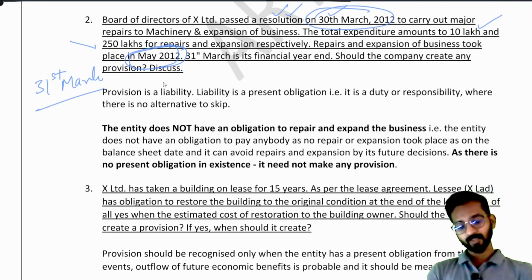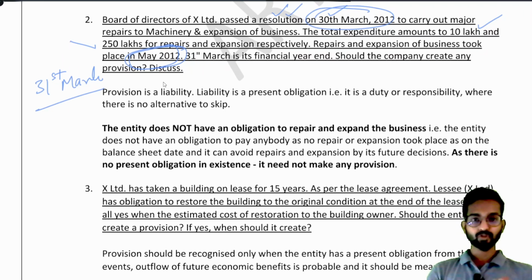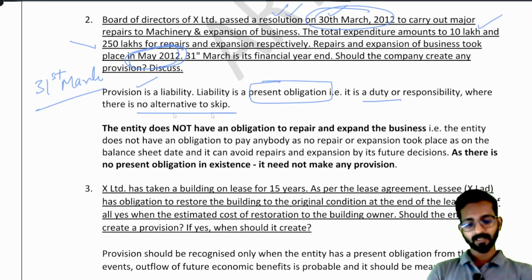Now understand, if there is no liability on us, if there is no obligation on us, then there is no probable outflow of economic resources. If there is no probable obligation, there is no probable outflow, you cannot say that it is a provision. Understood? Read. Provision is a liability. It is a present obligation, that is duty, where there is no alternative to escape.